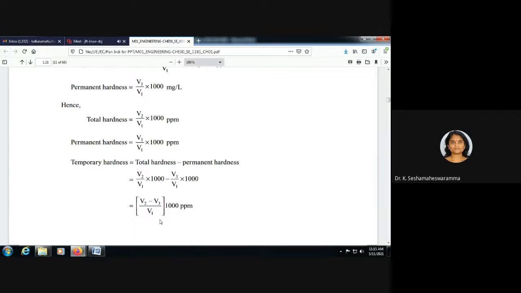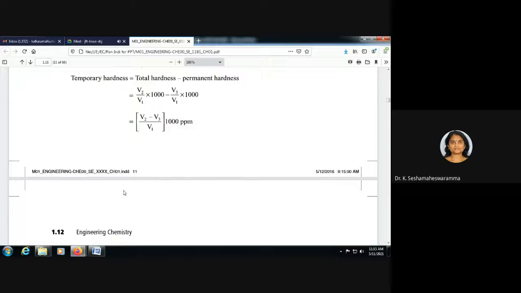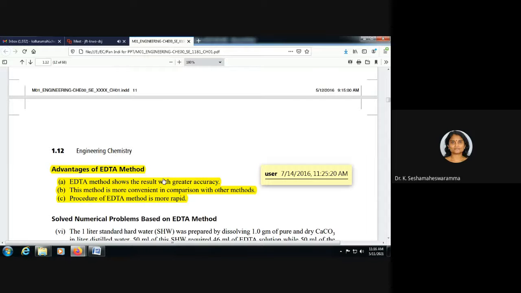You can calculate like this, or directly you can take the total hardness value minus the permanent hardness value, which you already calculated. So this is the estimation of hardness of a water sample by EDTA or complexometric titration.